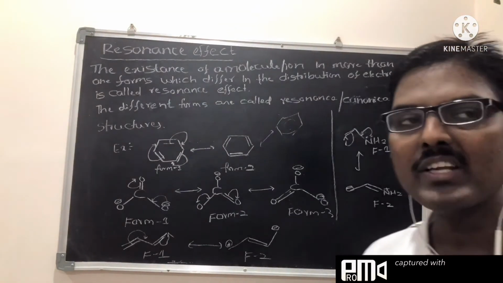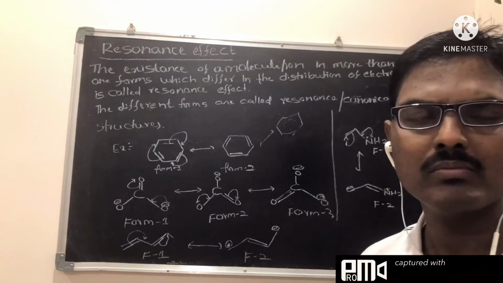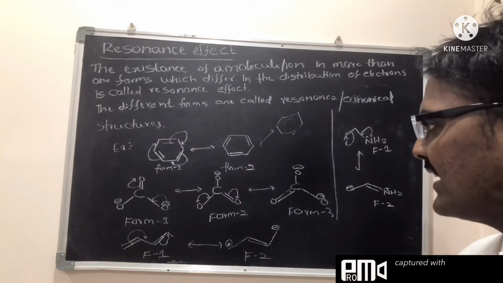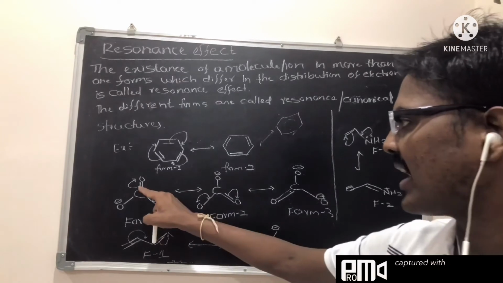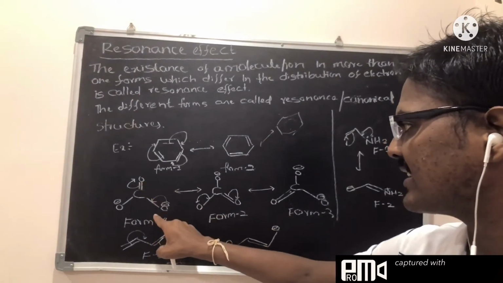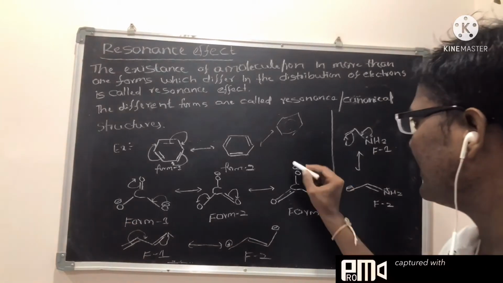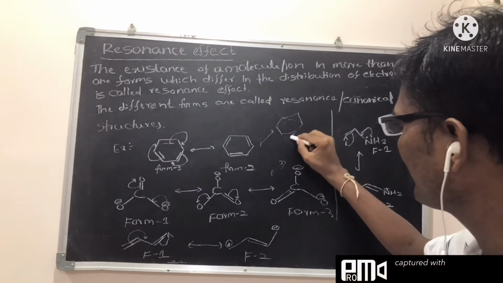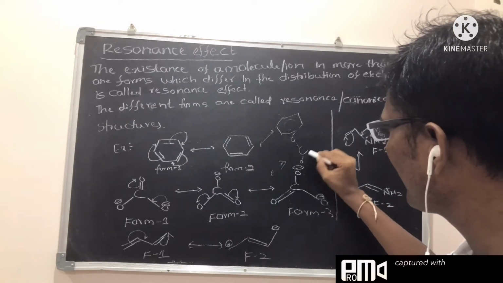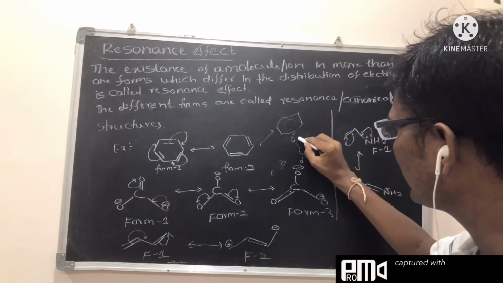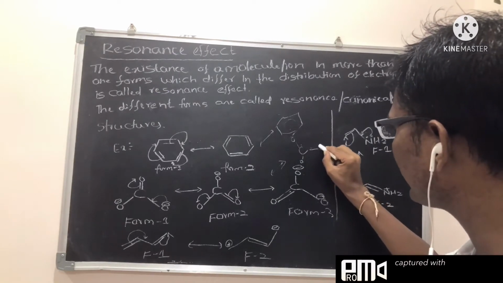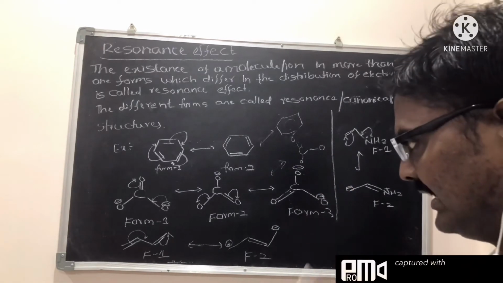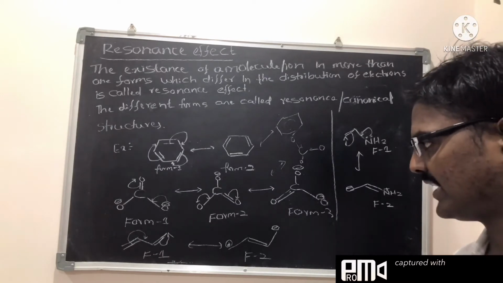So in the CO3 2- case, three canonical structures are possible. Here we can also write the resonance structure, because this pi bond is changing from this oxygen to this oxygen and this oxygen. So we can write the resonance structures this way. That electronic distribution we can represent with dotted lines. This way we can write the canonical structure in the case of CO3 2-.